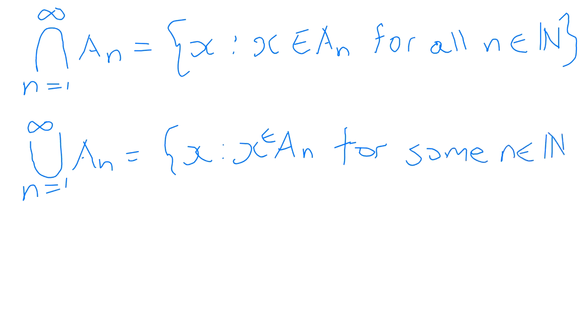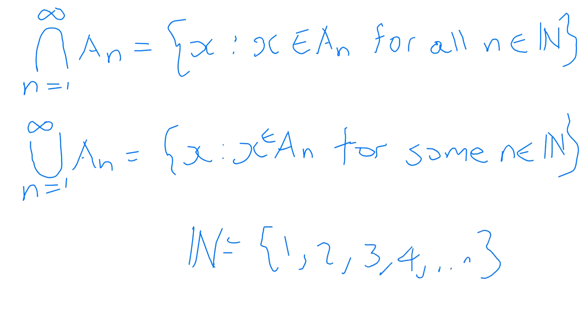So why is it for the intersection? It is in all, but for the union it is for some n in N. Remember the natural numbers will be 1, 2, 3, 4, right up to infinity.